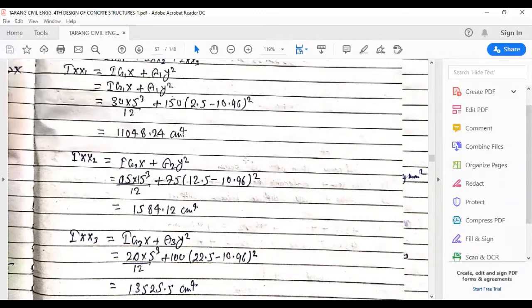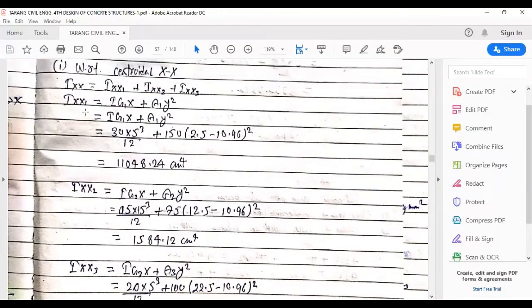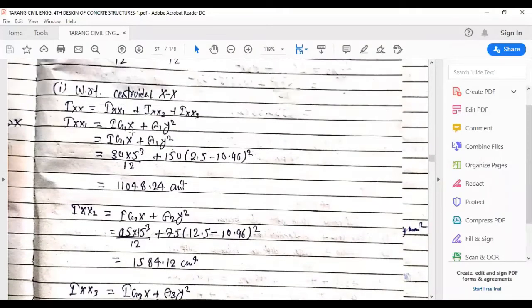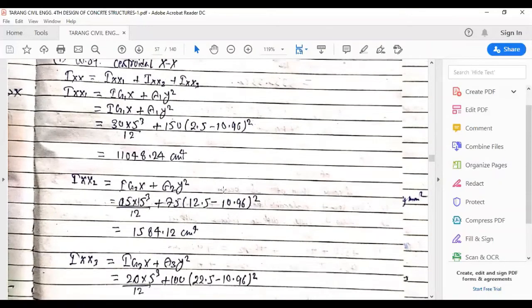Now we have individually found the values of Ixx1, Ixx2, and Ixx3. To find the value of Ixx, we will simply add all these values, this one and this one. This way we will find the moment of inertia with respect to centroidal XX.